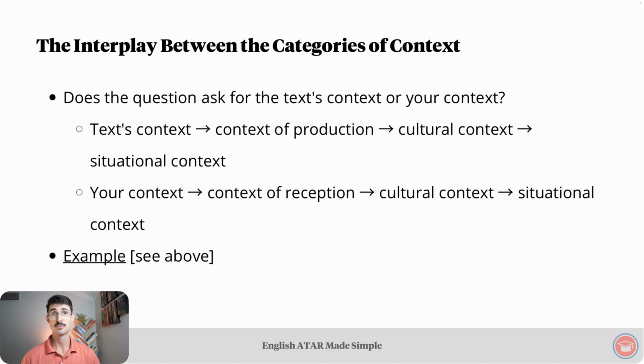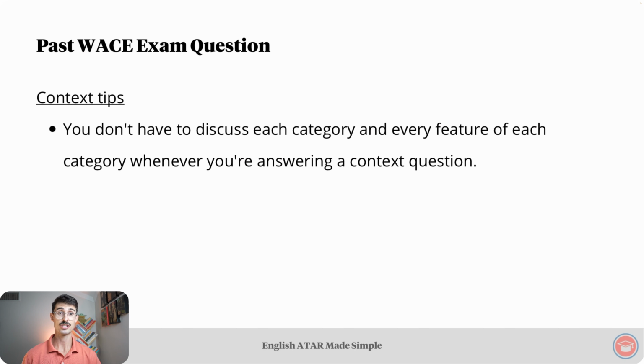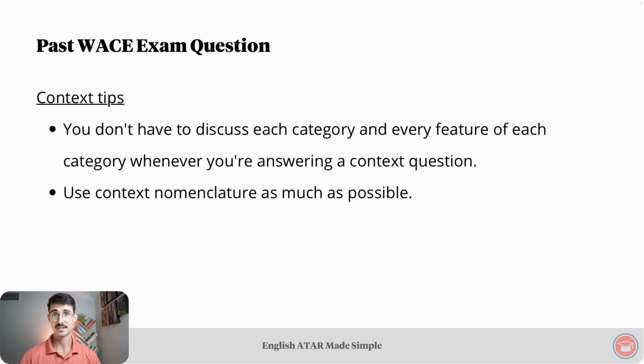Our example that we looked at was the interview. There's that big table in the PDF study notes. Go check that out if you want to recap how all of these different elements interrelate. Then we looked at a past WACE exam question, and in that part of the lesson, we looked at some context tips. Our first tip was that you don't have to discuss each category and every feature of each category whenever you're answering a context question. The question will guide you as to which type or category of context you should be discussing. Our second context tip was that you should use context nomenclature, context terminology as much as possible. It tells the marker that you understand this concept.